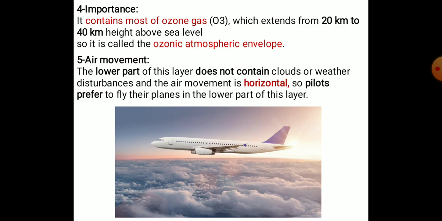And number five, the air movement. The lower part of this layer doesn't contain clouds or weather disturbance, and the air movement is horizontal.